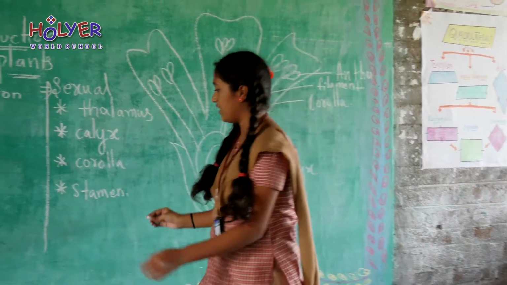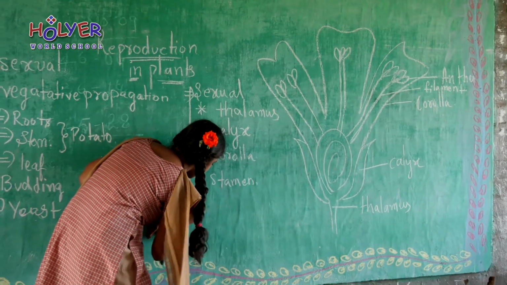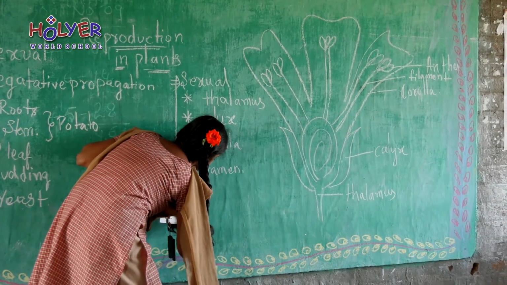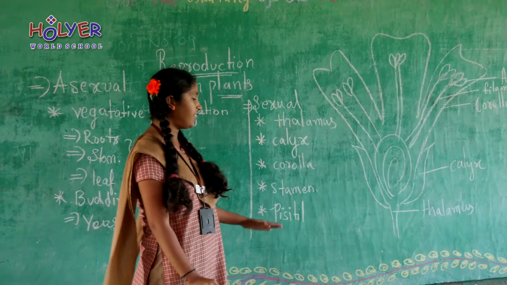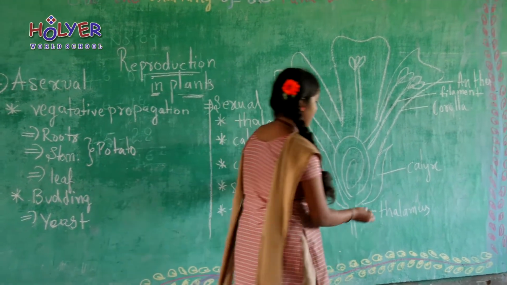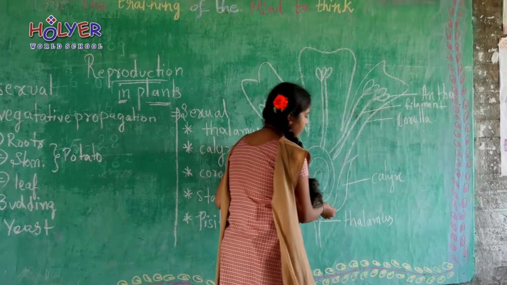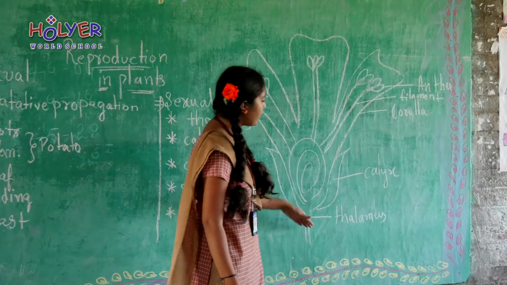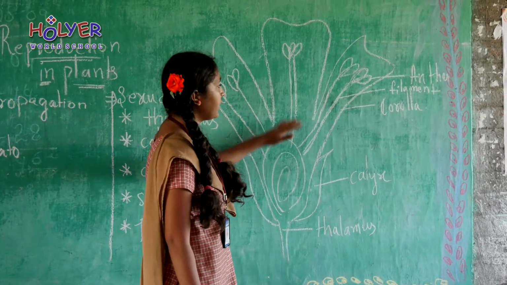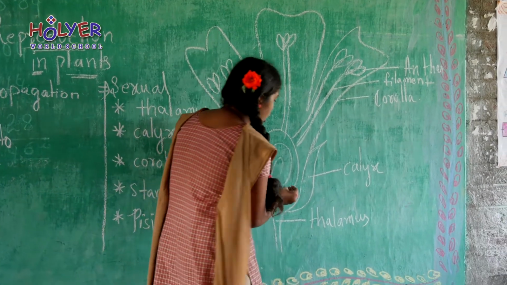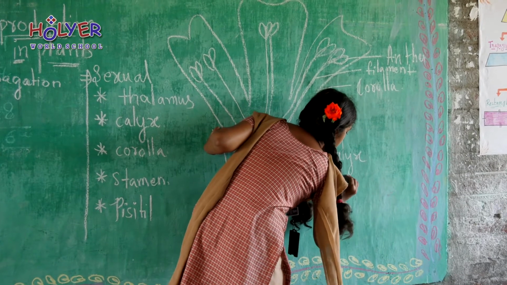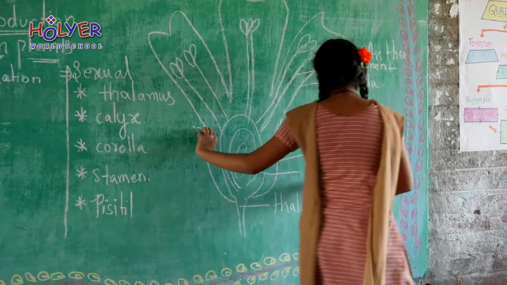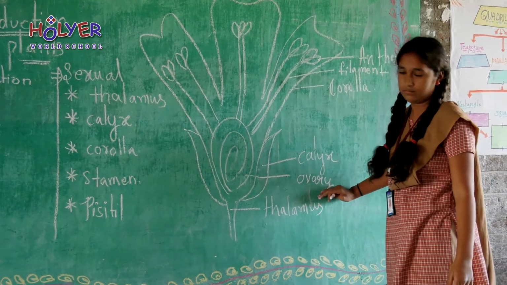Next, pistil. It has three parts. In that, the first one is ovary. An oval-like structure above the thalamus and below the style. This oval-like structure is known as ovary. It is also known as the embryo sac.